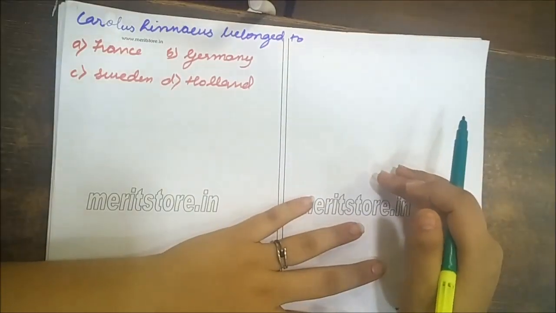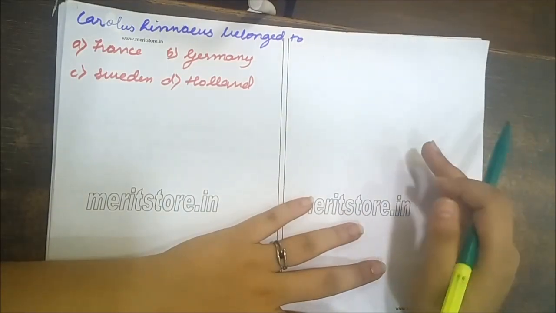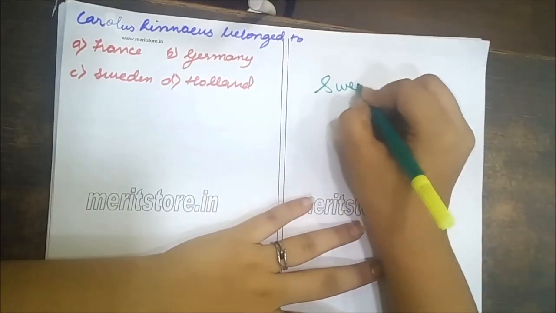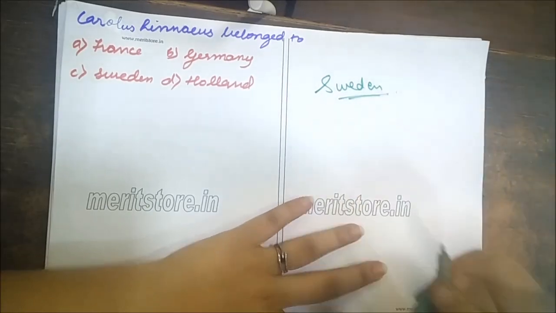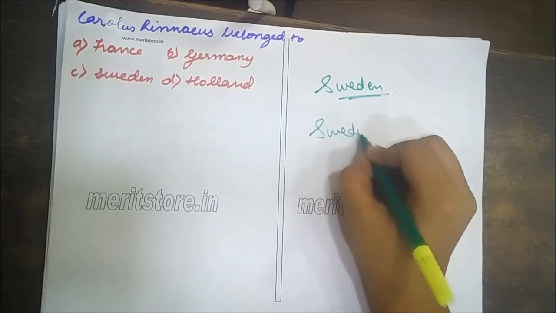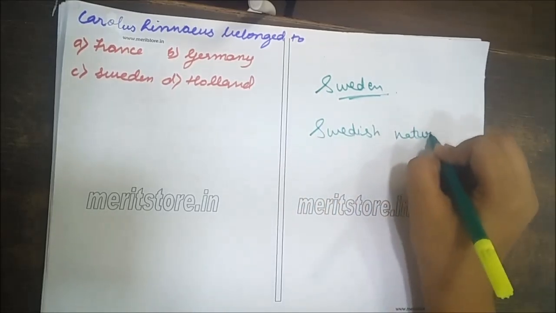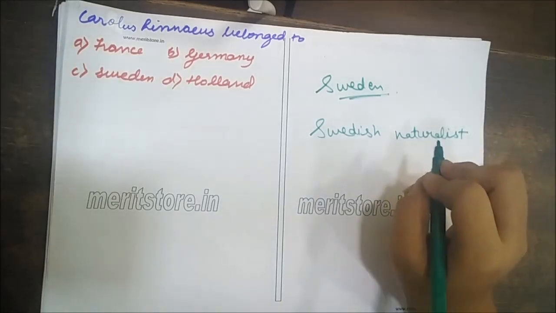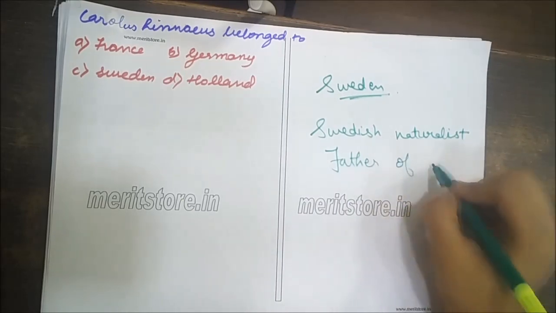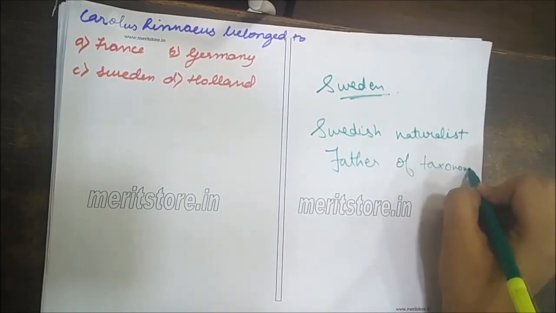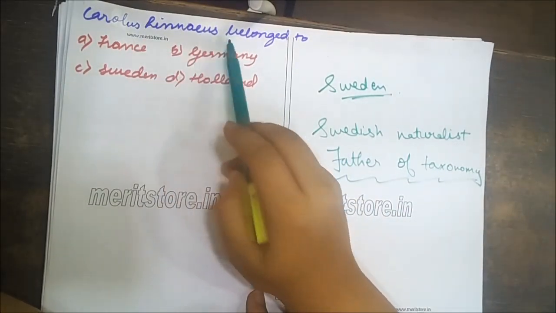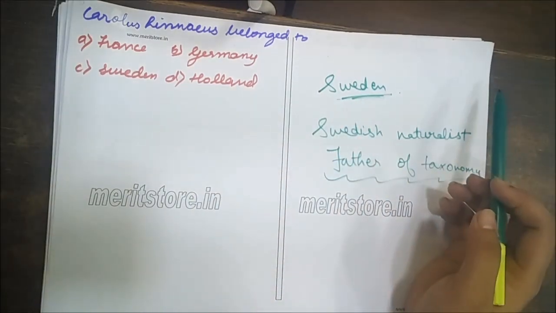On to the next question. Carolus Linnaeus belonged to France, Germany, Sweden, or Holland. Now the answer for this is Sweden. How? Carolus Linnaeus was a Swedish naturalist and who is known as the father of taxonomy. This is extremely important. So, hence proved that Carolus Linnaeus belonged to Sweden.